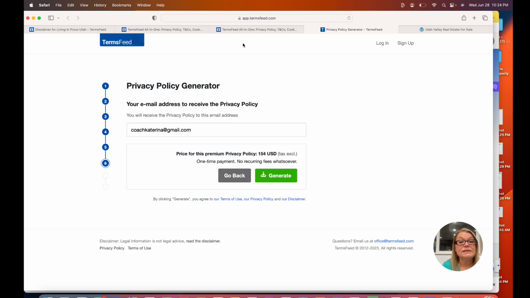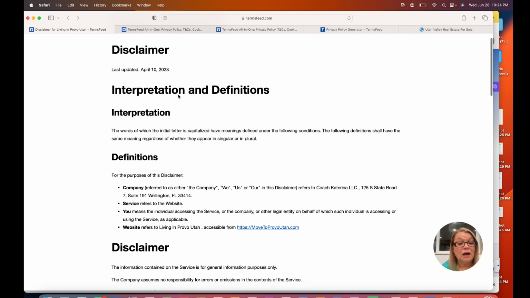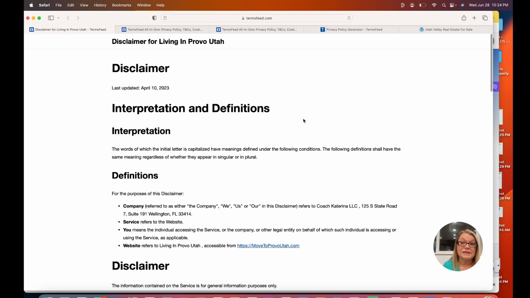Now, let's say you want to do, so this is the one I did for my Provo site, which I wanted to show you. So this is just a disclaimer that I did. So this part is not the same as the privacy page. So you have a disclaimer page, a privacy page, and then a terms of use or terms of service page. Those are the minimum that you need to have, and they should be 3 separate pages on your site.